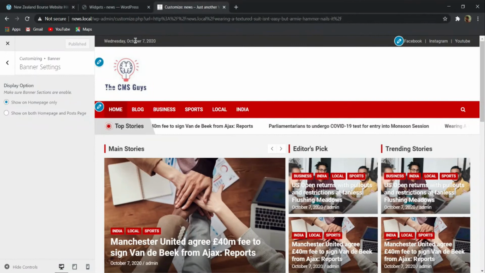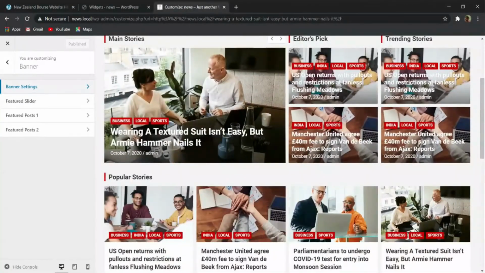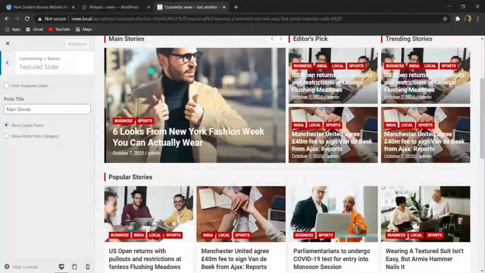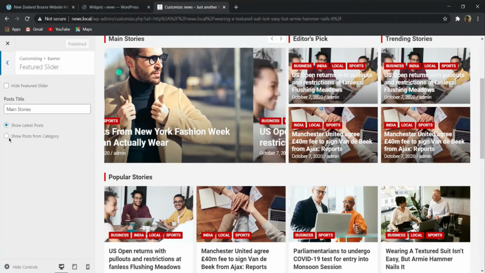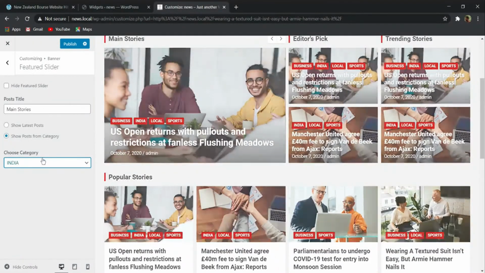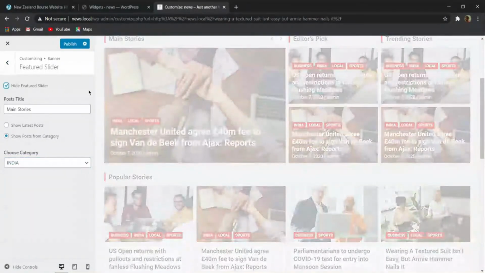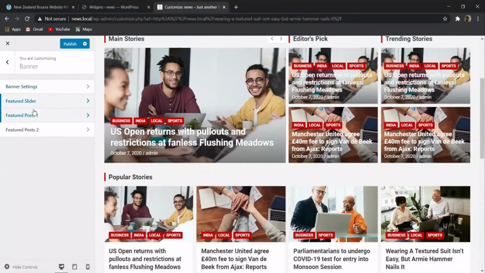Now here you can see we have three parts: one feature slider, feature post 1, and feature post 2. Basically we have three categories over here. This is the feature slider. If you want to show some specific categories, you have to select post from category, and you can select any specific category so that it will be displayed. You also have the feature to hide this feature slider, but I am not going to hide this. Then let's go to feature post 1.